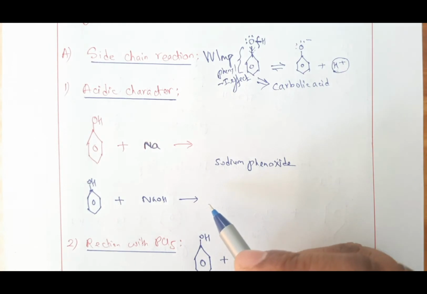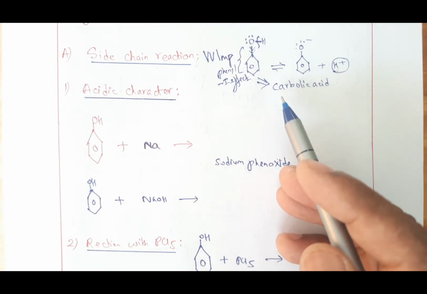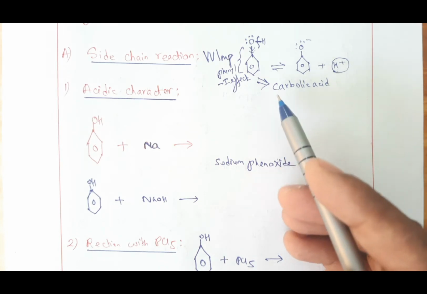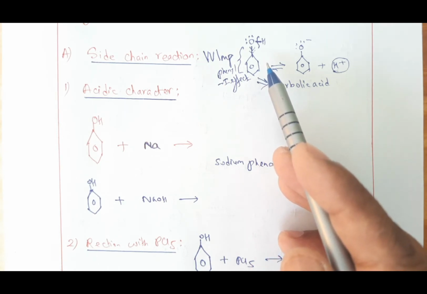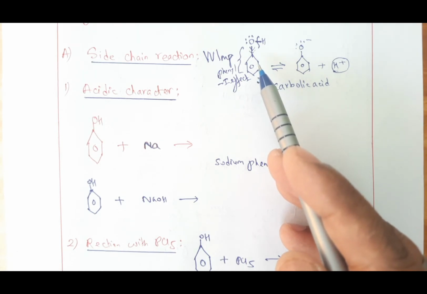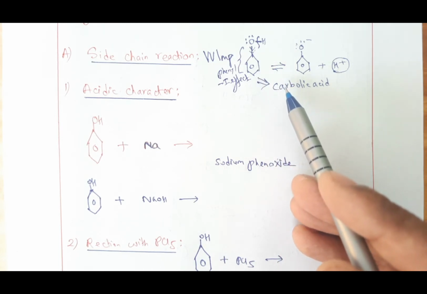That's why another name is carbolic acid. So why is phenol called carbolic acid? If this question comes, you have to say that phenol is referred to as carbolic acid because it is acidic in nature, because it is able to produce H plus ion. And it is one of the acids which does not contain a COOH group. Most acids contain a COOH group, but it does not, yet it is an acid. So another name of phenol is carbolic acid. Do remember it for MCQ questions.